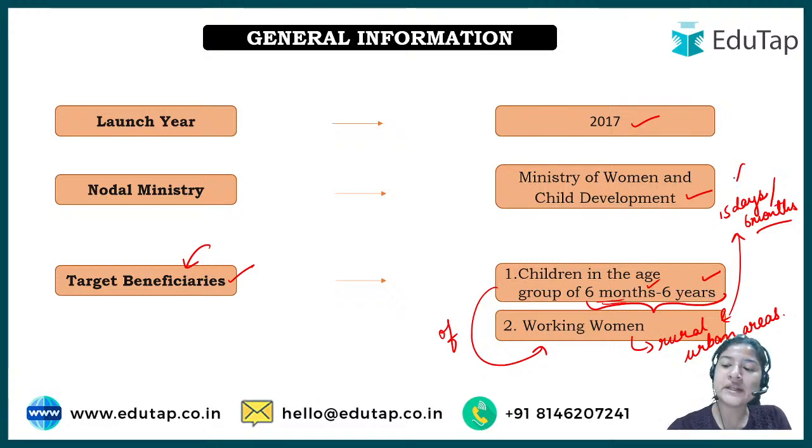So this is the minimum criteria. What I meant is, for sending your child to crèche, the working women should at least have 15 days of job a month, or 6 months a year. All right. So this is about the general information.